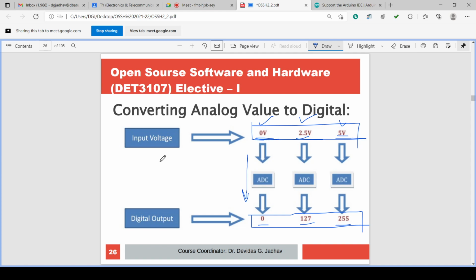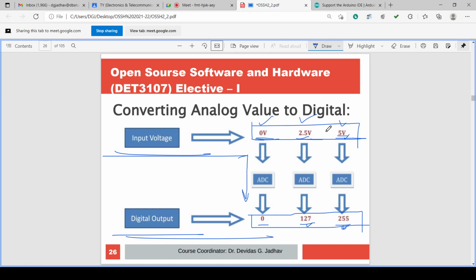So this is input voltage, and this is digital output. Input voltage is 0, ADC will convert it to 0. Input voltage is 2.5, ADC will convert it to 127. Input is 5 volt, ADC will convert it to 255. If input is 1.25, ADC will convert it into 64.